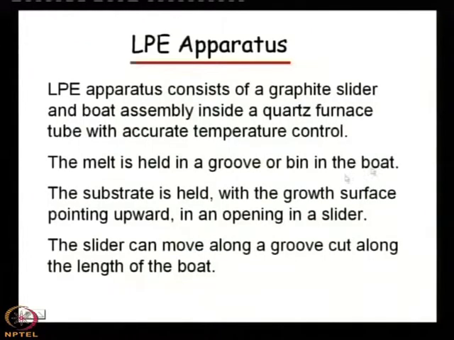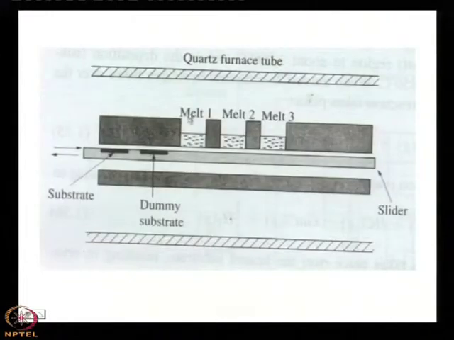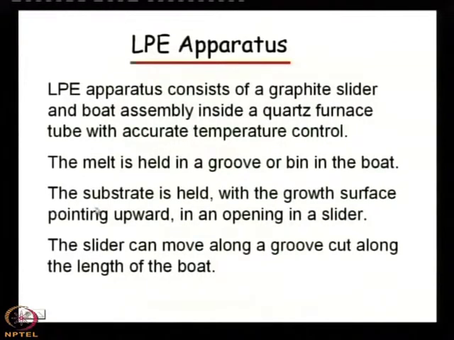So, that means it consists of a graphite slider and boat assembly inside a quartz furnace tube with accurate temperature control. The melt is held in a groove or bin in the boat. That means this is the groove or bin where the melt is kept. So, here we do not use a crucible type of thing. The substrate is held with the growth surface pointing upward in an opening in a slider.